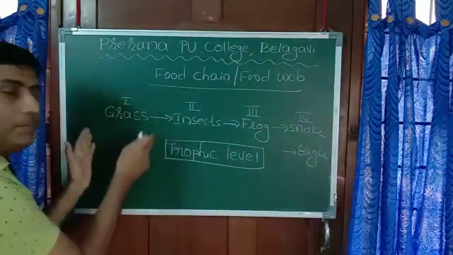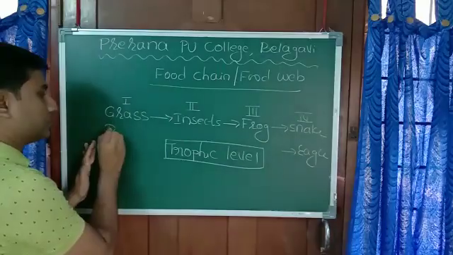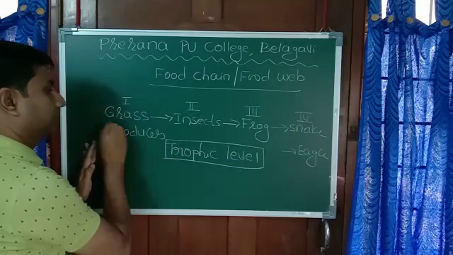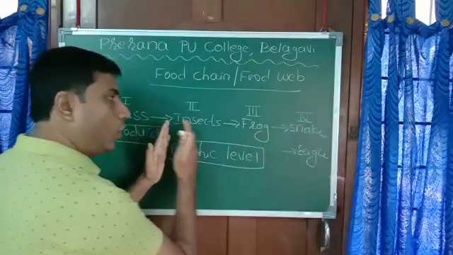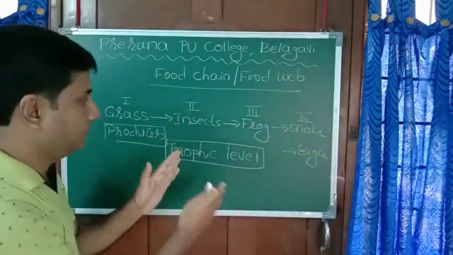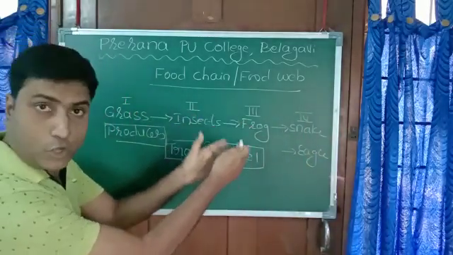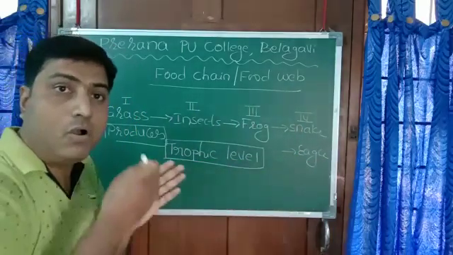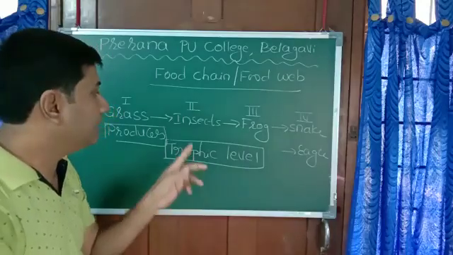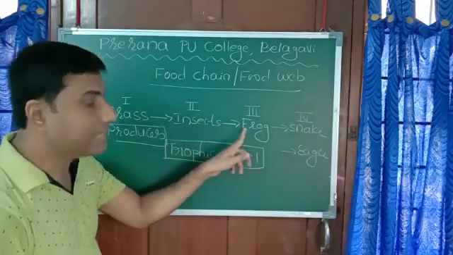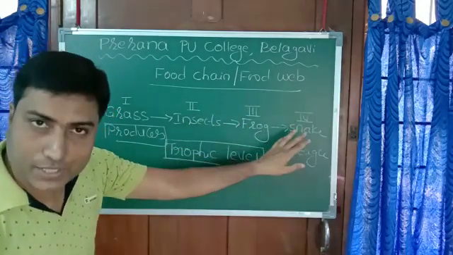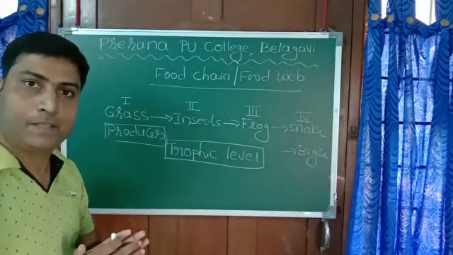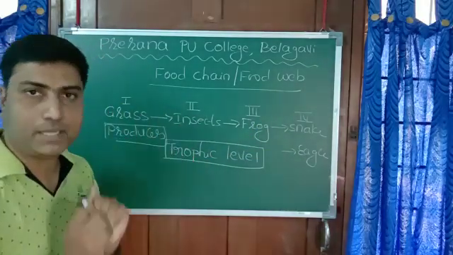Now the first trophic level, grass, producers. And the next trophic levels are all consumers. Insect is also a consumer, frog is also a consumer, snake is also a consumer, eagle is also a consumer. So again we categorize consumers as primary consumer, secondary consumer, tertiary consumer, quaternary consumer, and so on. So each step is a trophic level.